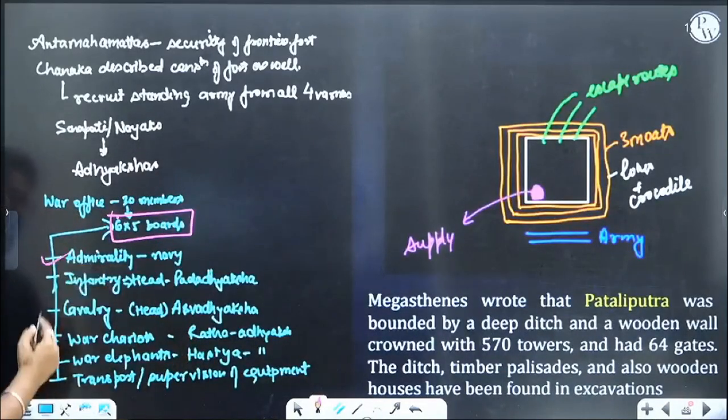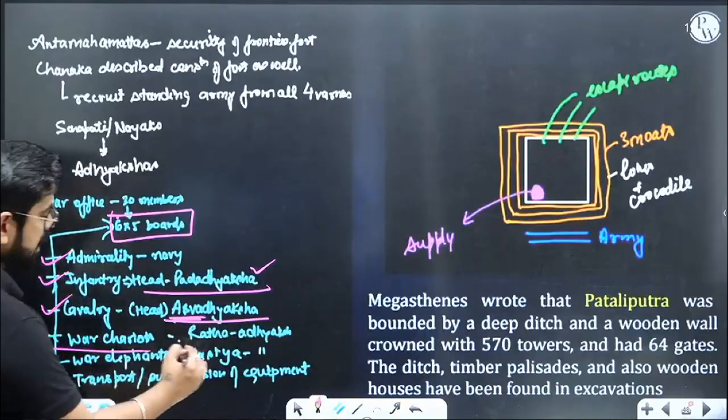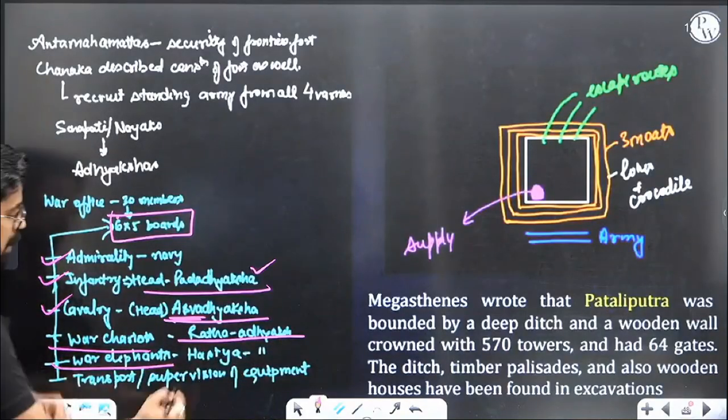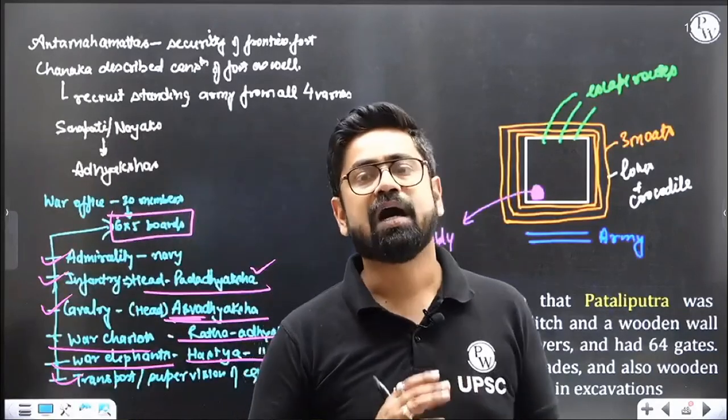Somebody is looking after the navy. Somebody is looking after the infantry, basically the Padadhyaksha, those who walk on foot. Somebody is looking after the cavalry, head of the cavalry, Ashwadhyaksha. Ashwa means horse. Then war chariot, Rathadhyaksha. Elephant, head of the group of elephants, Hastadhyaksha. Somebody is taking care of the equipment as well. So same structure, same thing we will observe here in the army as well.